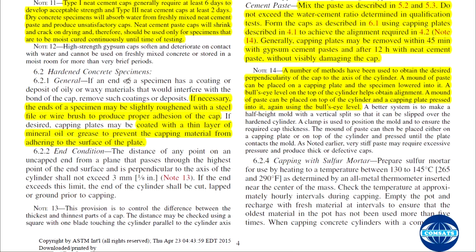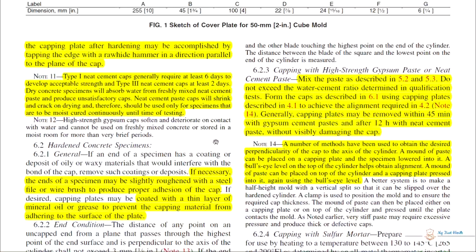Hardened concrete specimen. Generally, if the end of the specimen has a coat or a deposit of oily or waxy material that would interfere with the bond of the cap, remove such coating or deposit. If necessary, the ends of the specimen may be slightly roughened with a steel file or wire brush to produce proper adhesion to the cap. If desired, capping plates may be coated with a thin layer of mineral oil or grease to prevent capping material from adhering to the surface of the plate.